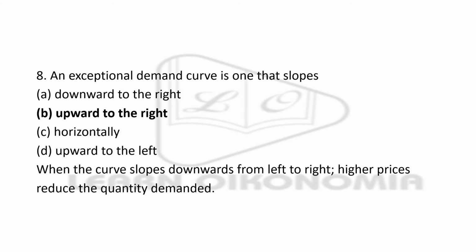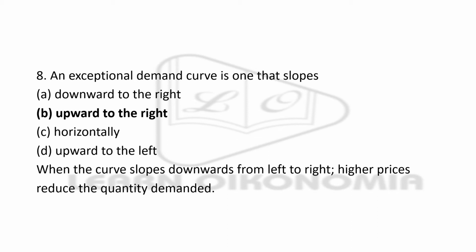Next, an exceptional demand curve is the one that slopes in which direction? We know that usually a typical demand curve would be a downward sloping curve. It slopes downward from left to right. Whereas in the case of an exceptional demand curve, it would be upward sloping, the same as in the case of an upward sloping supply curve.